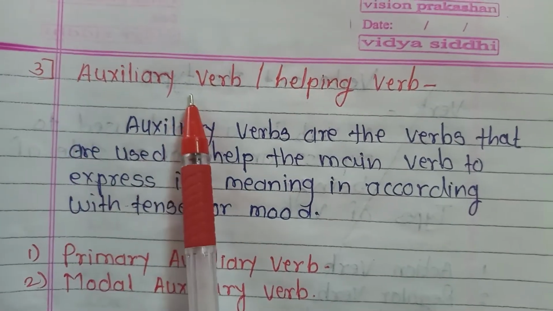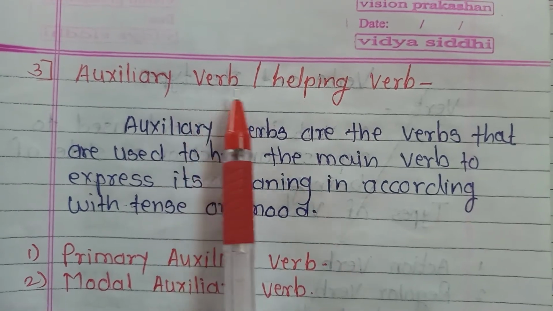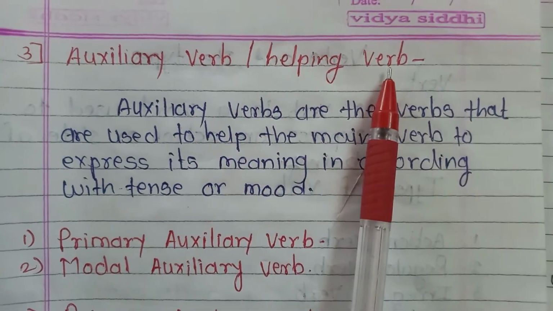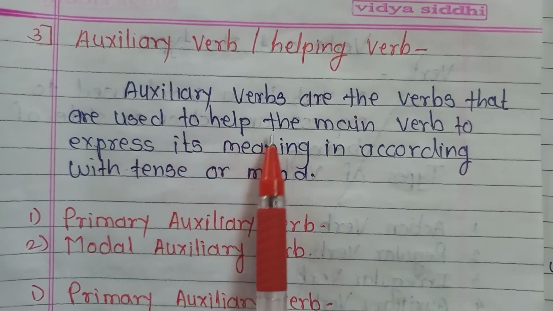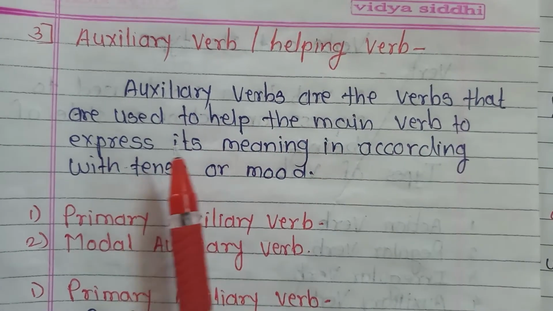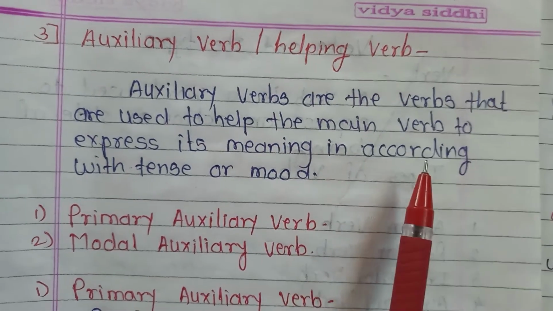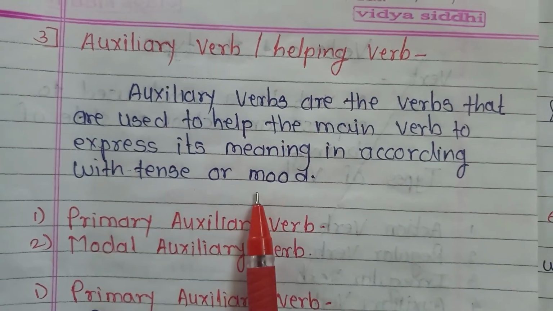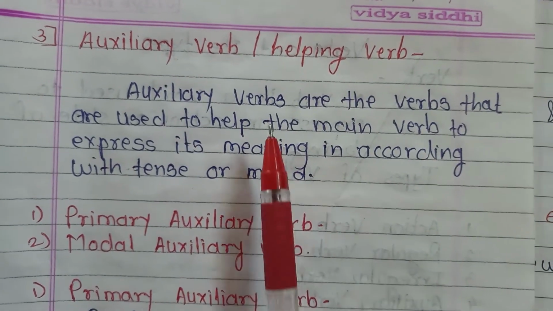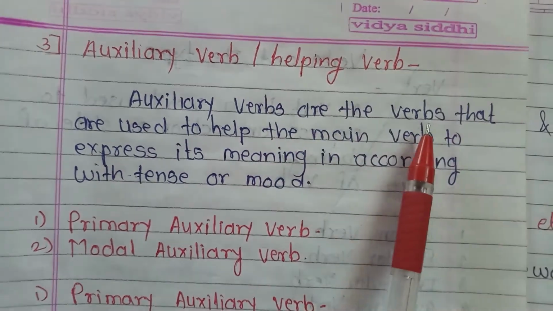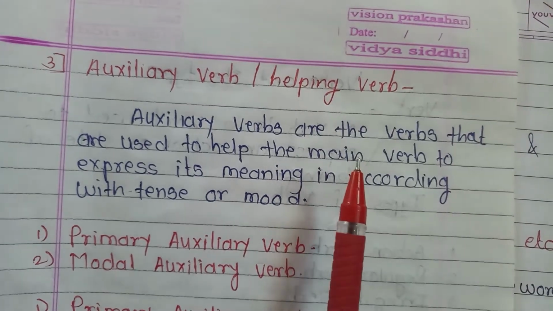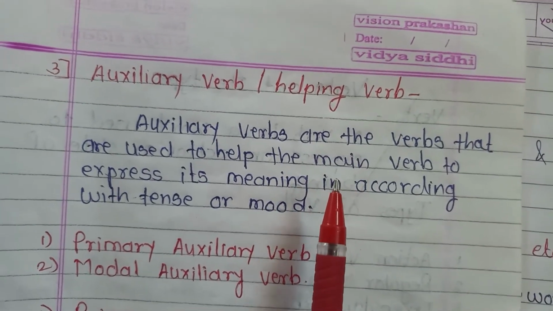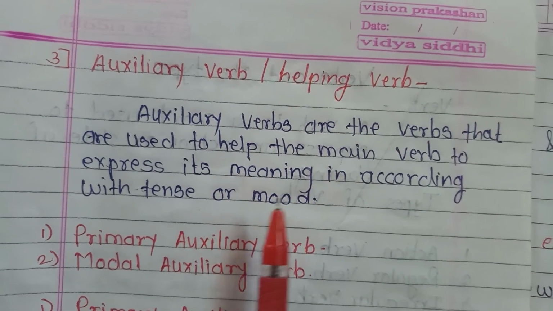Now third, auxiliary verb. An auxiliary verb is also known as a helping verb. Auxiliary verbs are the verbs that are used to help the main verb to express its meaning according to tense or mood. The auxiliary verb works along with the main verb and it is expressing the meaning according to the tense or mood.